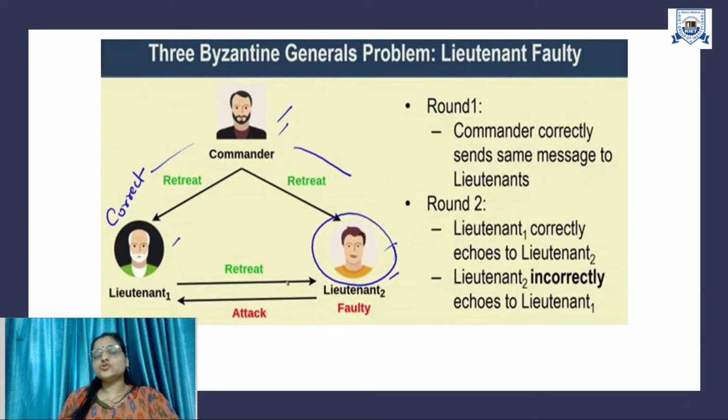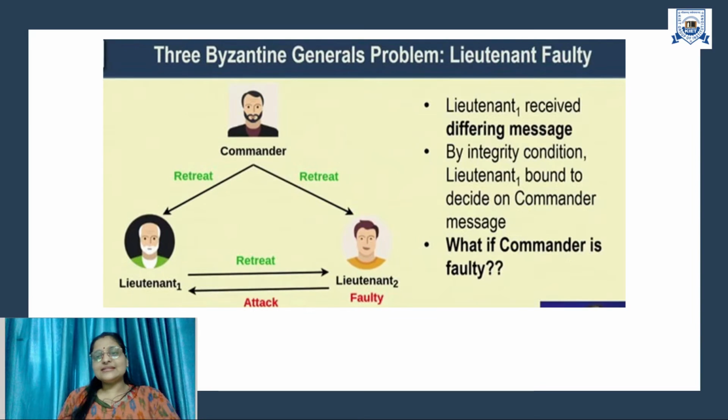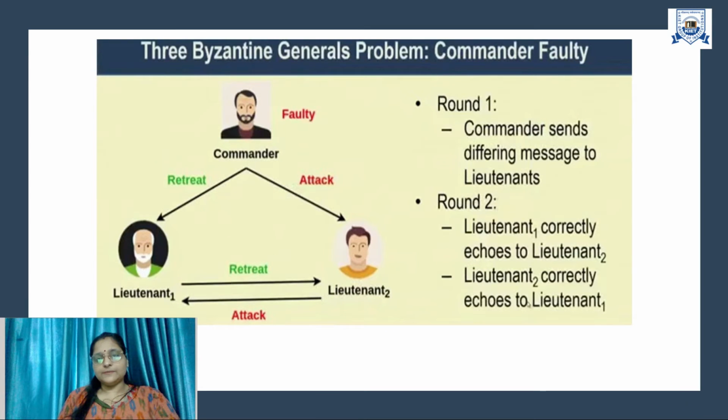Lieutenant 2 has received two messages, both are retreat. So Lieutenant 2 knows that the correct message is the retreat message. The complete network, the commander, Lieutenant 1 and Lieutenant 2, is agreeing on one message, that is a retreat message in this scenario. Let us now consider if the commander is faulty.